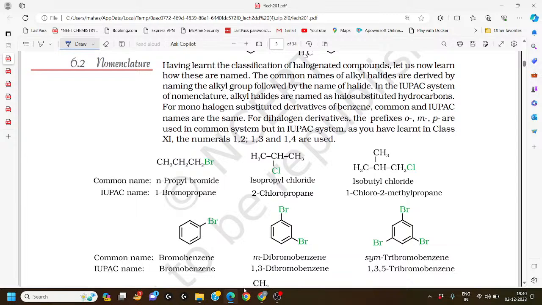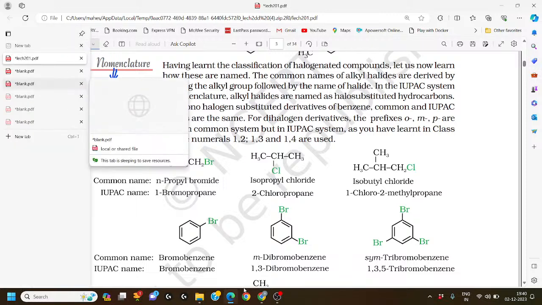If you are new to this channel, now let us jump into today's topic, which is the most important one: nomenclature. So simply, what is meant by nomenclature? Nomenclature means simply naming the given compound, the given organic compound. You have to name the given organic compound in a fixed manner, and that we call nomenclature.